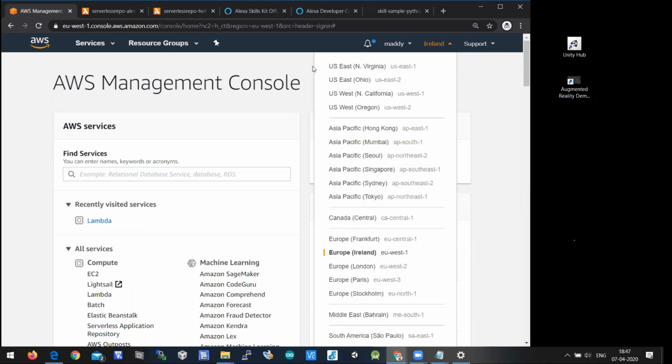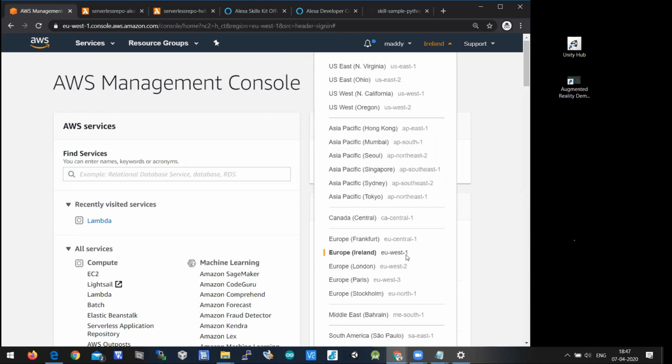AWS data centers are everywhere. It is in US, it is in Asia Pacific, it is in European countries and all. But for free tier, 1-year free tier, in particular for Amazon Alexa, they're having free tier only for Ireland. Okay, Europe, Ireland. So you need to configure this: Europe, Ireland, EU-West-1. Then only you can train your Alexa.